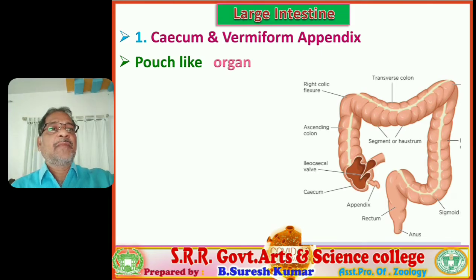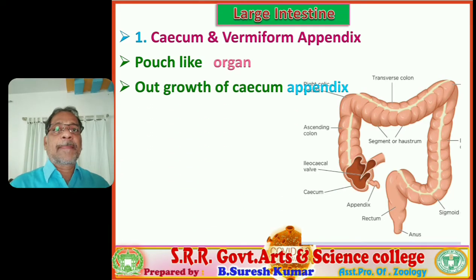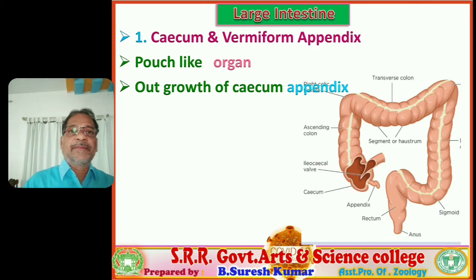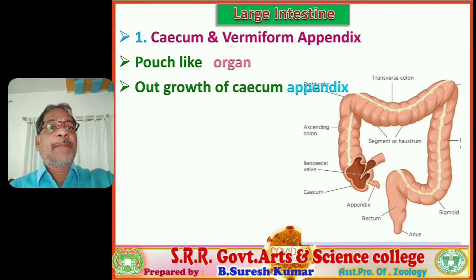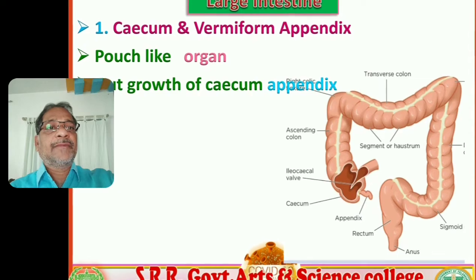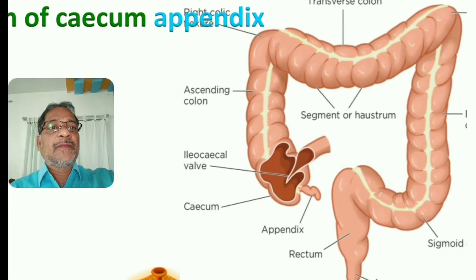The cecum is a pouch-like organ. From the cecum, a blind extension, an outgrowth, a finger-like, thumb-like outgrowth, extends from the cecum. You observe the visual.